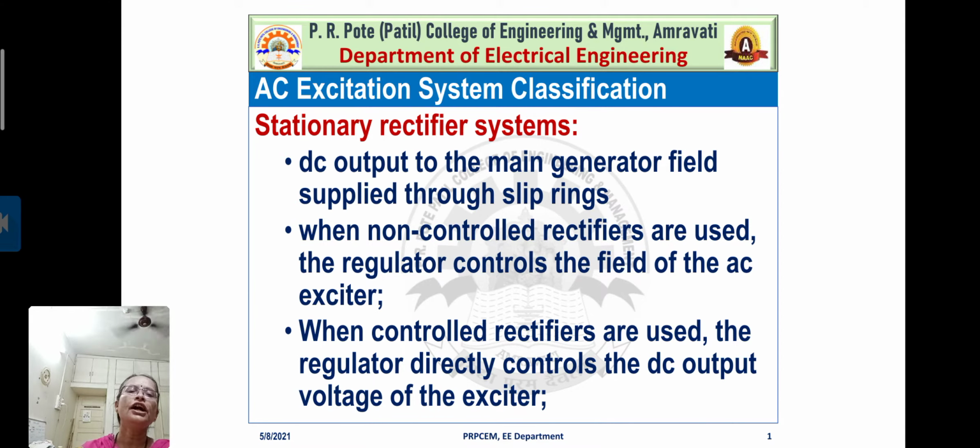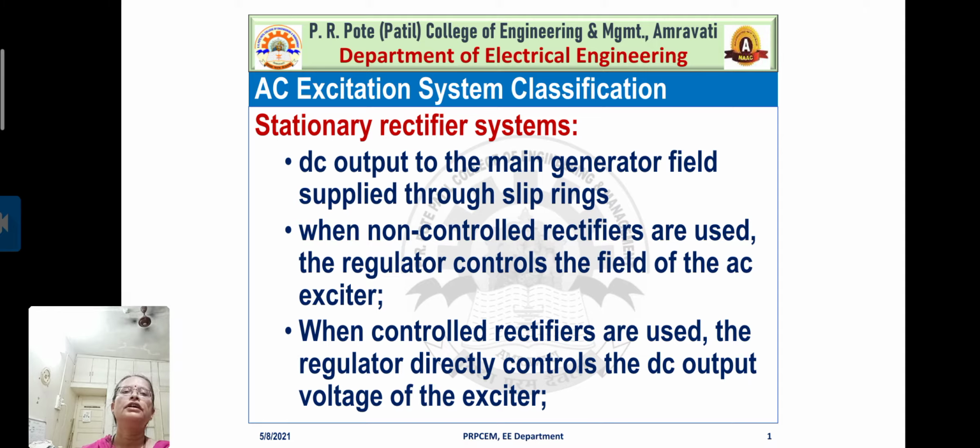Here the DC output to the main generator field is supplied through slip rings. When non-controlled rectifiers are used, the regulator controls the field of the AC exciter. So the regulator again plays an important role when non-controlled rectifiers are used. But when controlled rectifiers are used, the regulator directly controls the DC output voltage of the exciter.